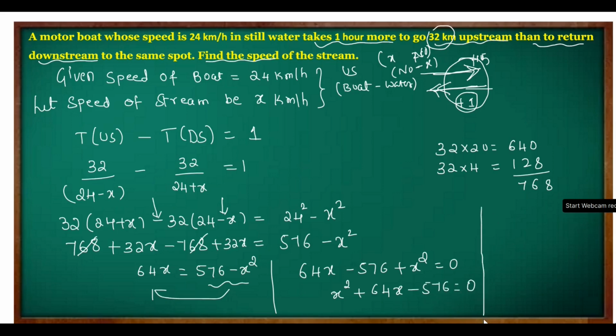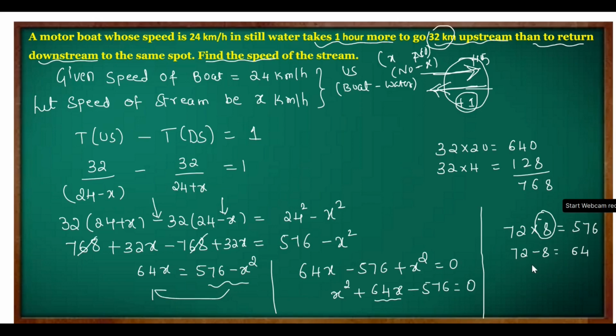Now it's time to factorize these. What are the factors? I should get minus 576 and 64. Let's try 72 into 8. So 72 into 8 is 576 and the difference between 72 minus 8 if I do, I will get 64. That means 8 should become minus here. Okay. So anyway, how did I think about this? I just thought of how will I get 64. So I just had a combination and it was working because last digits I multiplied.